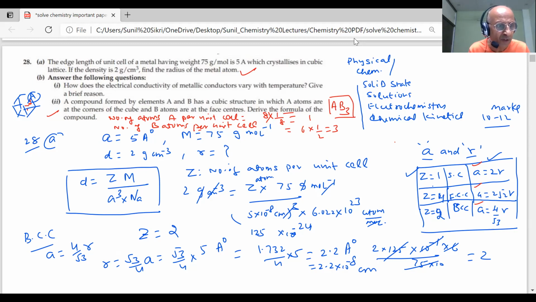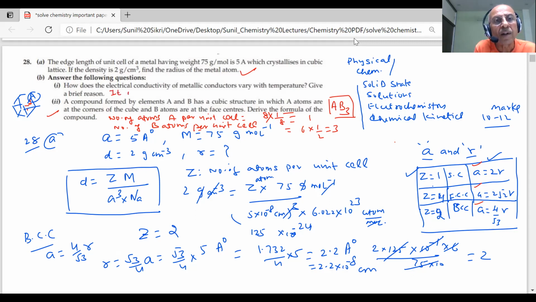How to solve a question in the paper? You can see that these are two parts, A and B, and this is how we are solving the questions. This question is 2 marks. Then there are questions: answer the following questions. How does electrical conductivity of a metallic conductor vary with temperature? Give a brief reason. We have discussed this many times.